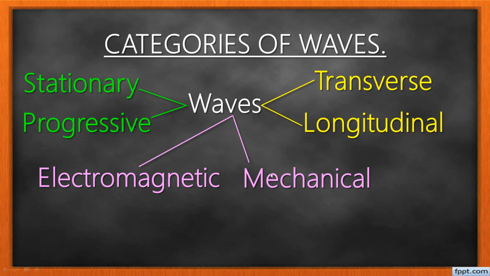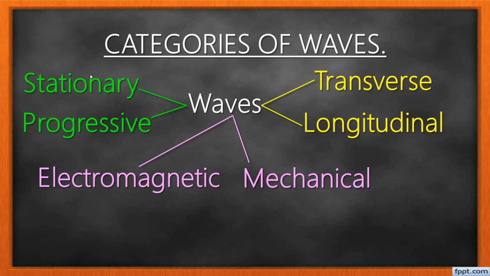And then we categorize them as mechanical or electromagnetic depending on how they are produced, because mechanical waves are actually produced by mechanical vibration. Electromagnetic, as you see, electro and magnetic. These will result from combinations of two fields which will be perpendicular, an electric field and a magnetic field. And then stationary and progressive waves. These are categorized depending on whether there is superposition or no superposition.